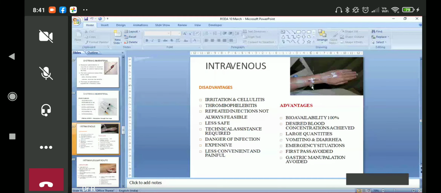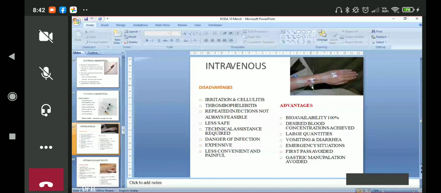Intravenously, now you know it. The disadvantages of this route, you know, are irritation, as cellulitis can occur when we put a needle. Thrombophlebitis can occur when we put a needle and give some drug. Sometimes the needle gets pushed through the vein, meaning it's not exactly in the vein, or it was in the vein but has now gone beyond it. Now the medicine is going into the area around the vein, but not into the vein. This can cause many problems.